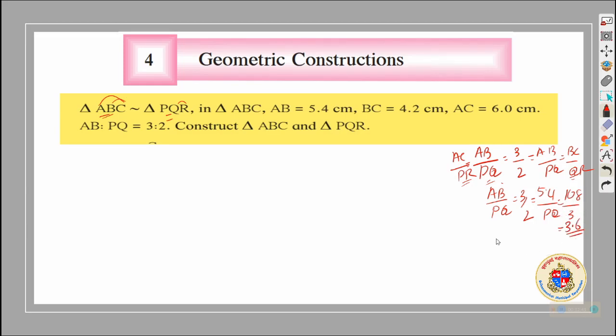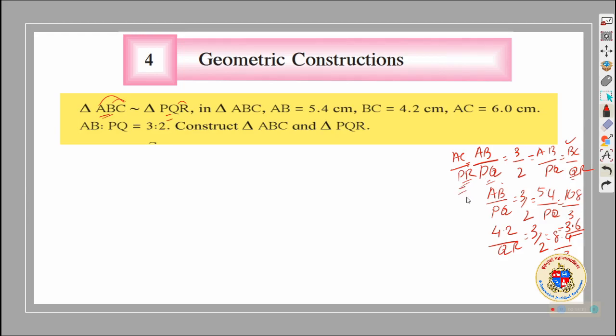We got PQ. The same way, BC upon QR. BC is 4.2 upon, I'm writing this. QR we don't know, but we know the ratio is 3 upon 2. 2 4s are 8, 4.2 upon 3. The answer is 2 3s are 6, 24, 2.8.